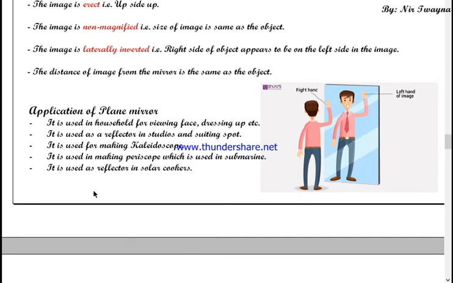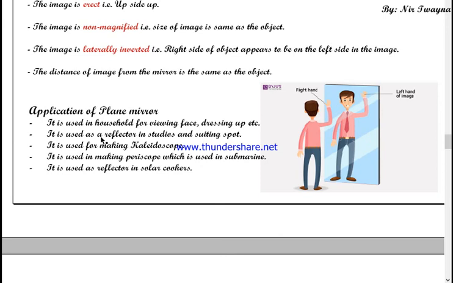Well, you can give many applications. I have given just a few. We have used plane mirrors on several occasions, like while washing your face or while brushing your teeth, you stand in front of a mirror to see if your face is completely cleaned or not, if your teeth are completely brushed or not. Yes, and before coming to school, if you want to comb your hair,